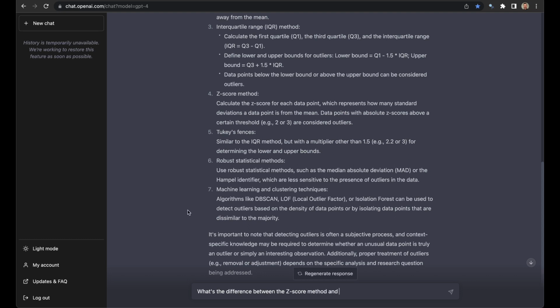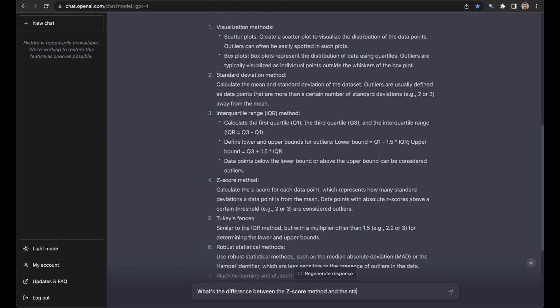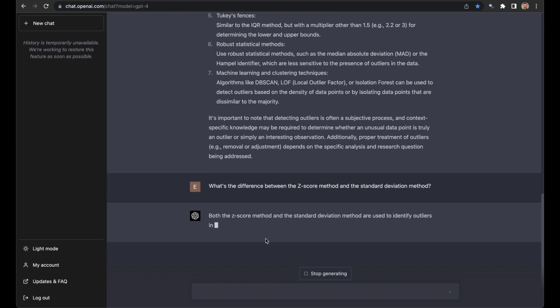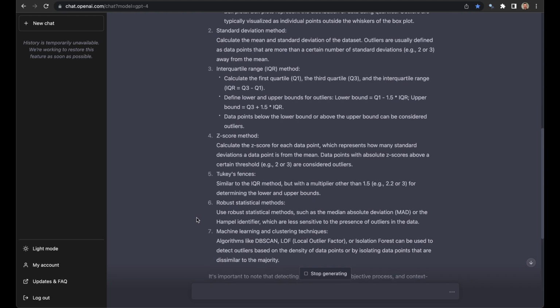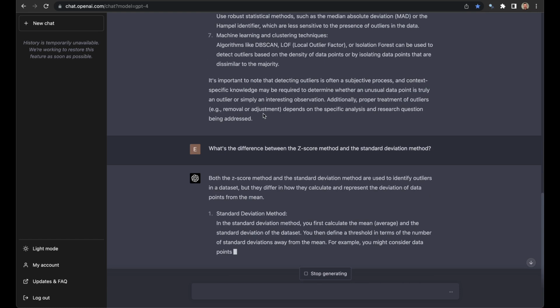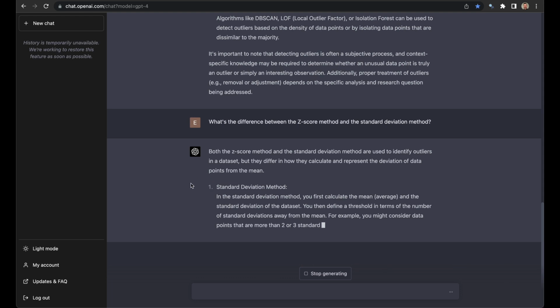What's the difference between the Z-score method and the standard deviation method? Calculate the Z-score, how many standard deviations a data point is from the mean. Calculate the mean and standard deviation. Outliers are defined as data points that are more than a certain number of standard deviations away from the mean. This doesn't seem right. This feels like it's getting it wrong.